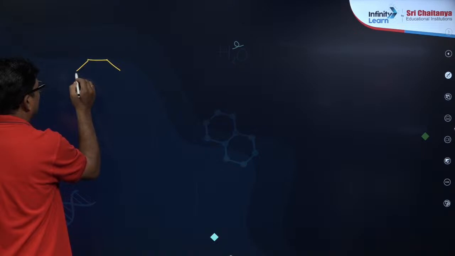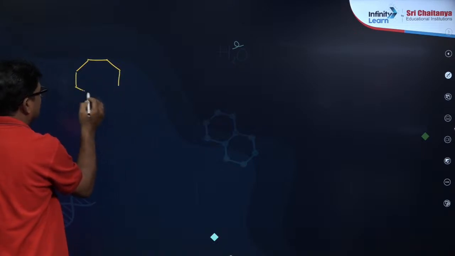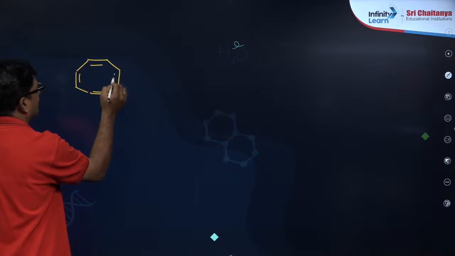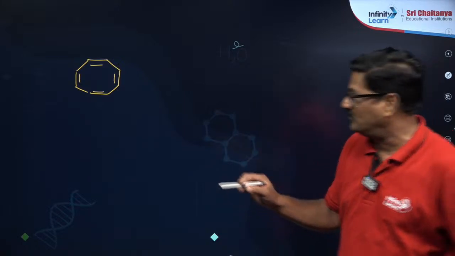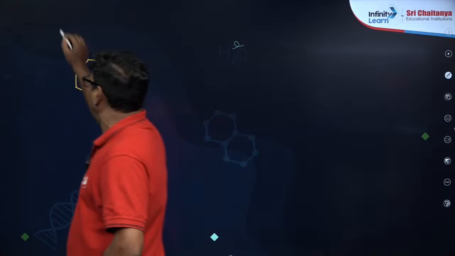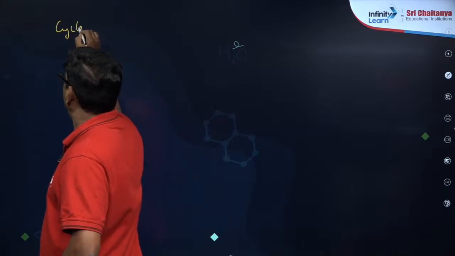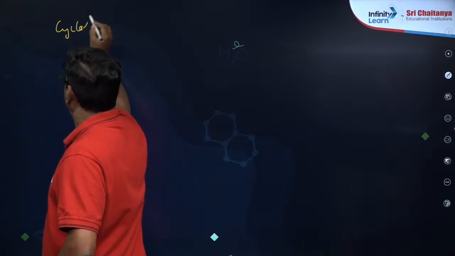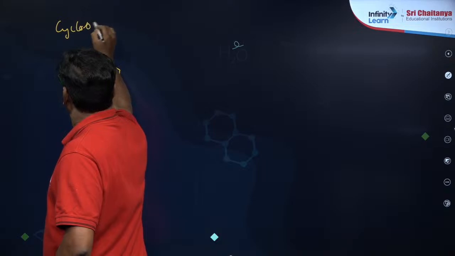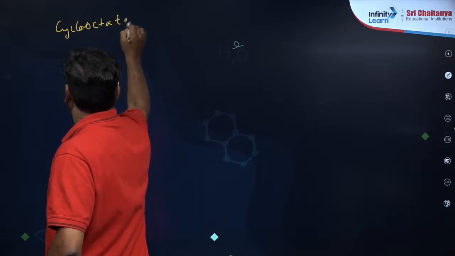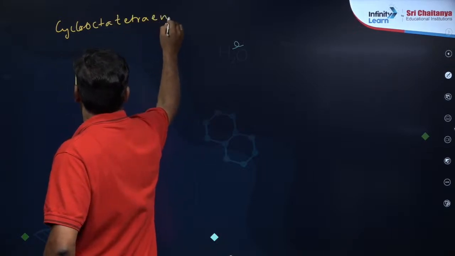Could you tell me the name of the molecule here, entire class? What is the name? Shivam, hello. Shivam, come on. You just make an interaction now. Now only how to make an interaction. What is the name of the molecule? Cyclooctatetraene.